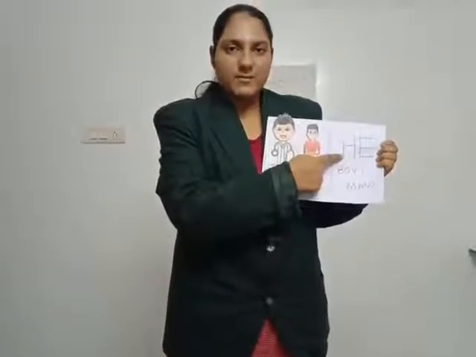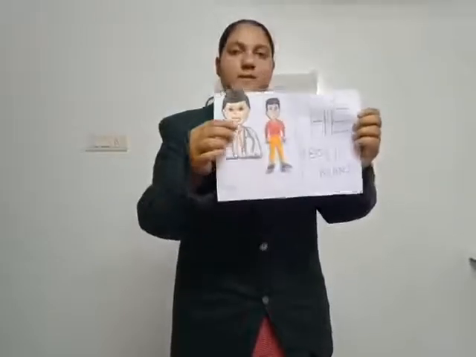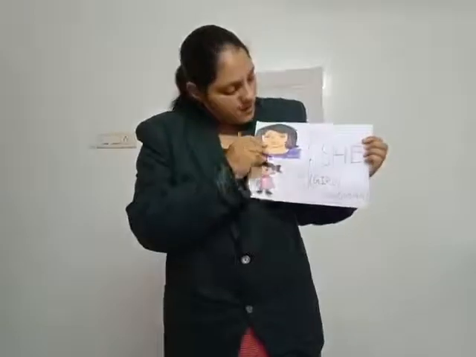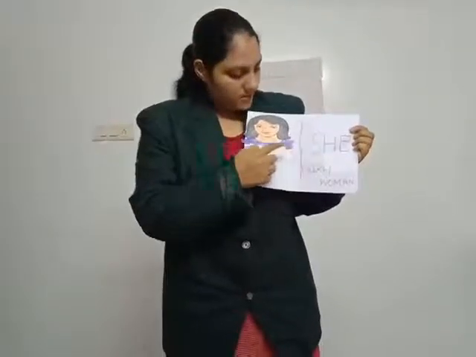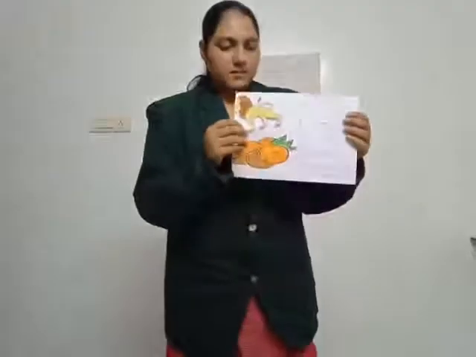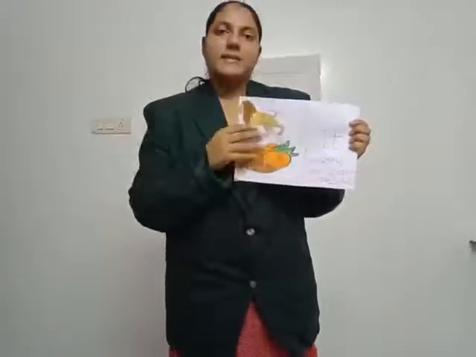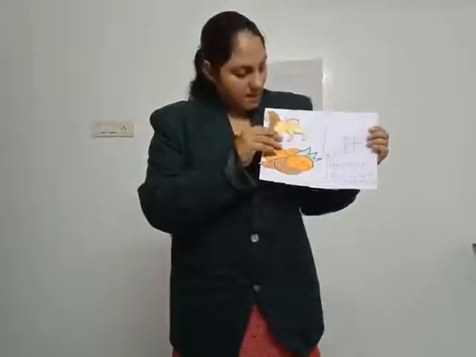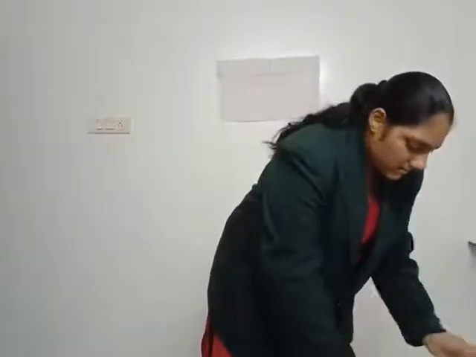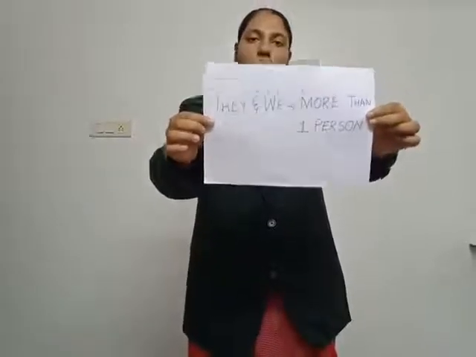He is a pronoun we use with a man or a boy. She is a pronoun used with a woman or girl. It is a pronoun used with an animal or non-living thing. They and we are used with more than one person.